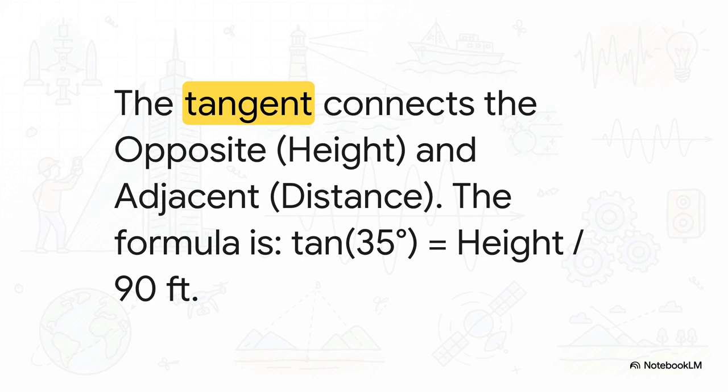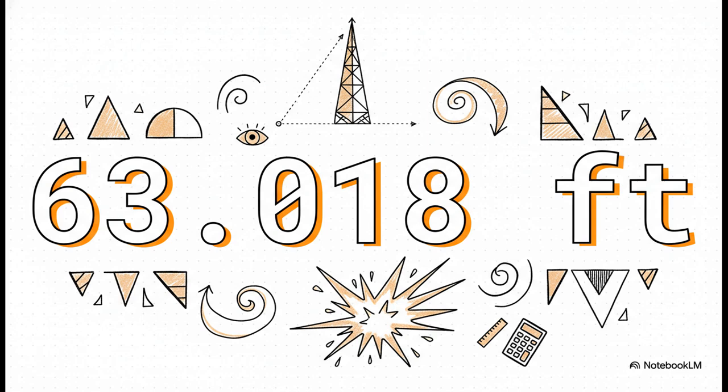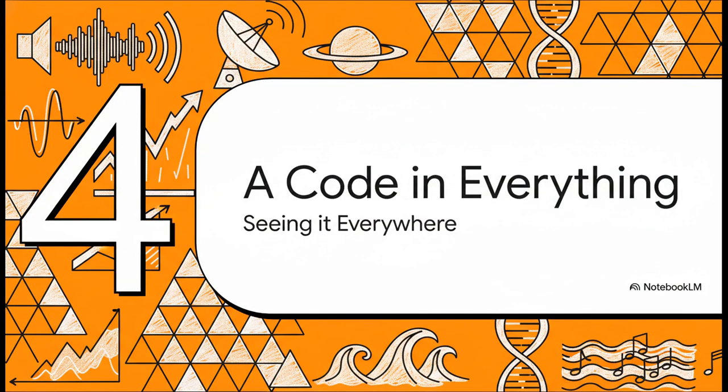So the tangent of our 35-degree angle equals the height divided by those 90 feet. And this is where the magic happens. We just rearrange the formula a little bit, do a quick calculation, and bam! The height is 63.018 feet. We just measured something impossible without ever leaving the ground. How cool is that?